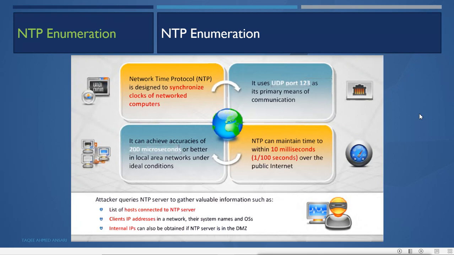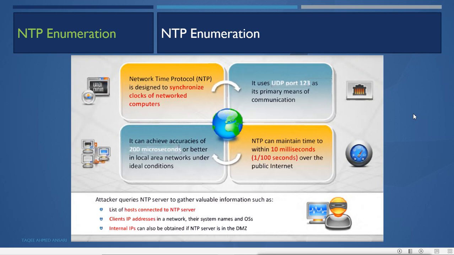So these clients are connected to the NTP server. If there are clients which are connected to the NTP server and taking the network time update from that NTP server, then by enumerating the NTP server, we can get the information about those clients' IP addresses and names. Even we can get the information for the source also, the OS also.